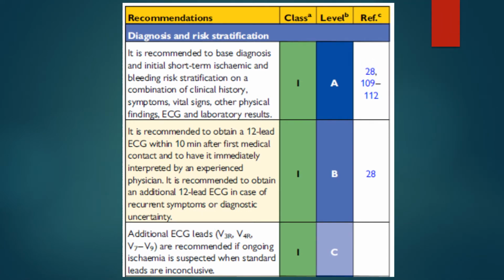So to summarize the guidelines points, it's recommended to base the diagnosis on a short-term ischemic and bleeding risk stratification, and you have to combine the clinical history, the symptoms the patient presented with, vital signs and other physical findings, and ECG and laboratory results. A combination of all these will lead you to the appropriate workup for this patient.